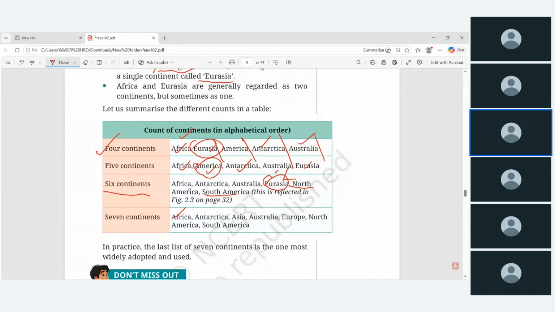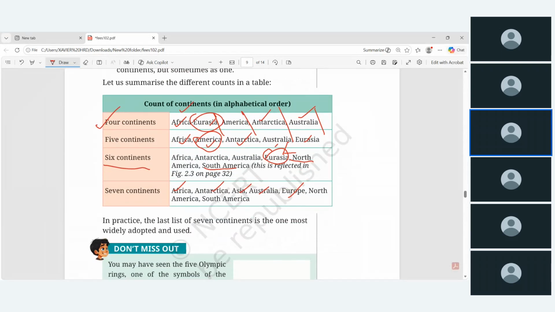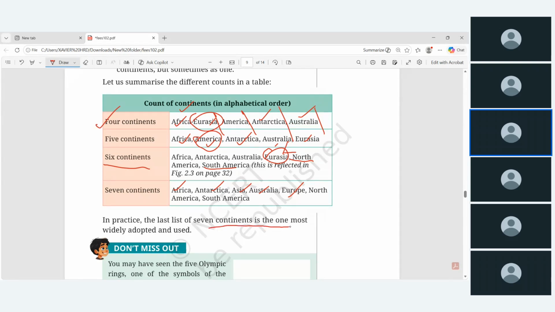See now: Africa, Antarctica, Asia, Australia, Europe, North America, and South America. So in practice, the last list of 7 continents is one of the most widely adopted and used. Okay, so there is no need to get confused. How many continents? You can say 4, 5, or 6, but at last they have adopted the 7 continents.